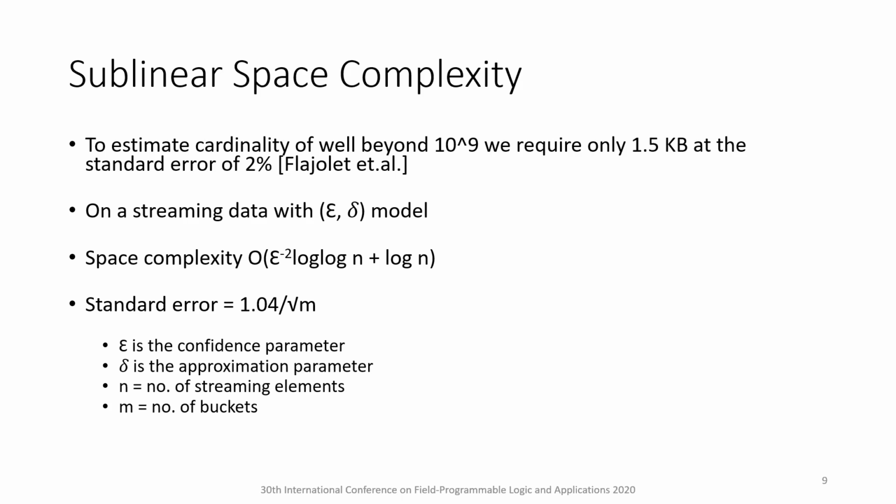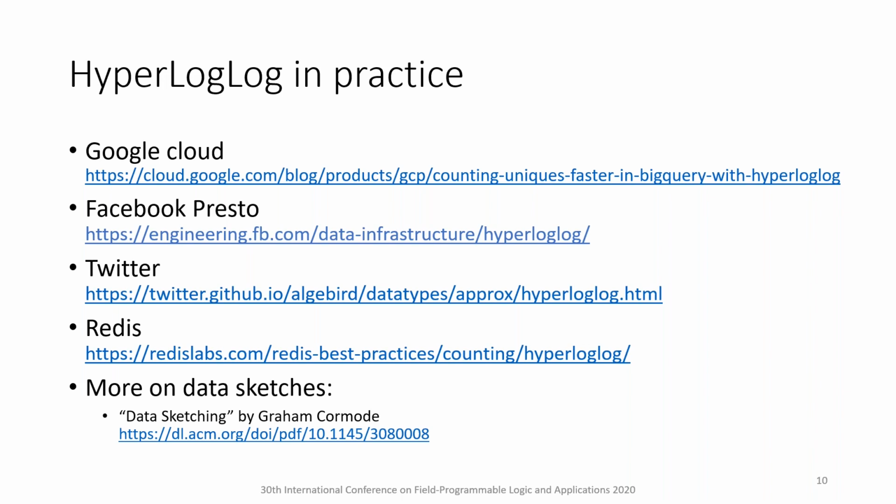The hyperloglog is used by top internet giants such as Google, Facebook, Twitter, etc. Google uses hyperloglog in their data analysis systems such as Dremel and PowerDrill to estimate the cardinality of very large data sets every day. For example, to determine the number of distinct search queries on google.com over a time period. Redis provides a built-in API to access hyperloglog. Redis is an in-memory data structure project implementing a distributed key value database with optional durability.